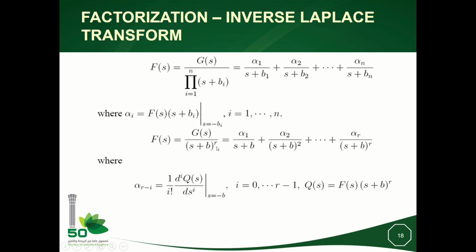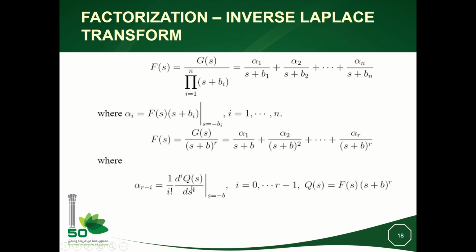We can decompose it in that form, and we see that s plus b is repeated with powers from the first to the last, and these coefficients from alpha 1 to alpha r are determined from this differentiation formula.